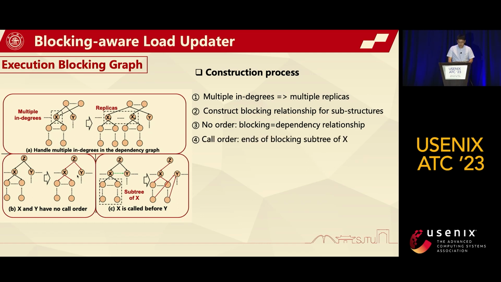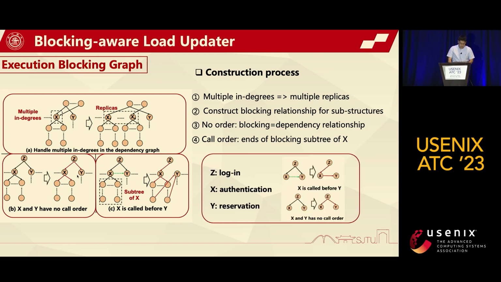If X is called before Y by their common superior microservice, the execution blocking microservices of Y are the ends of the subtree with the root of X. For a simple example, suppose X is authentication, Y is the reservation, and Z is the login. As X is called before Y by Z, the resource efficiency of X can block Y. If X and Y are called by Z asynchronously, X cannot block Y.